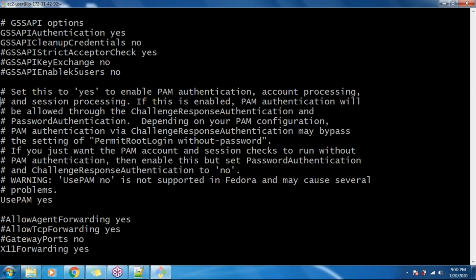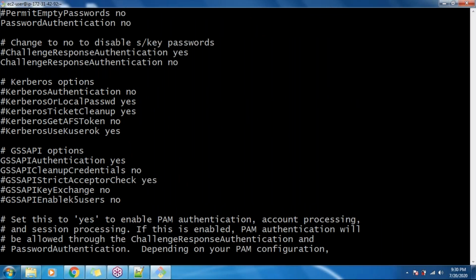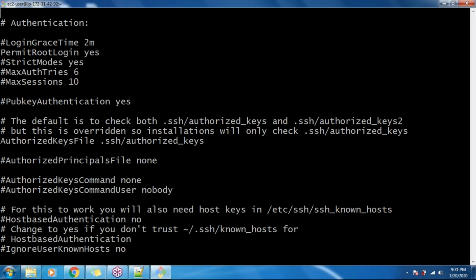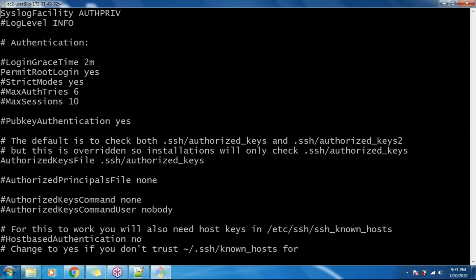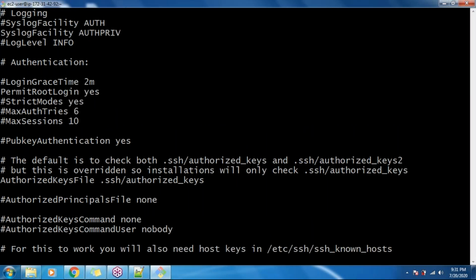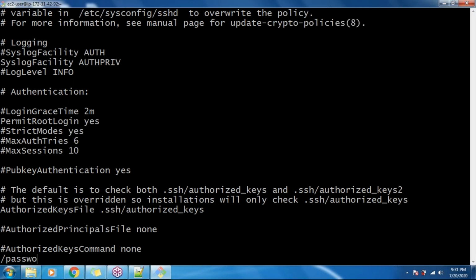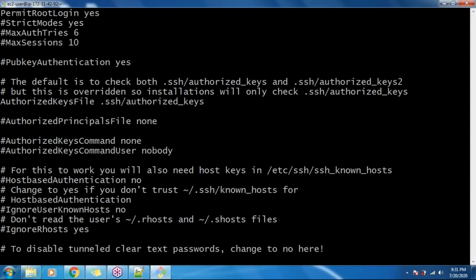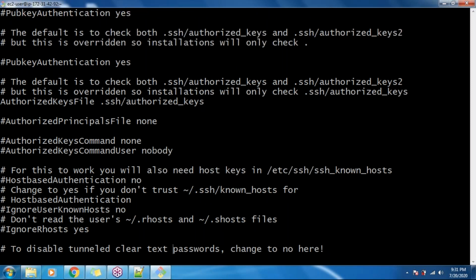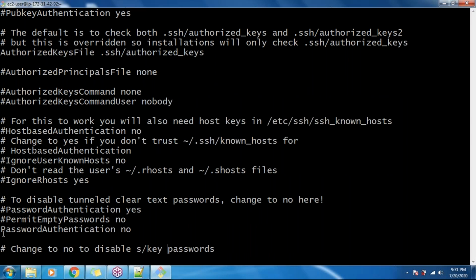Just a second, where did it go. We can search for password. Yeah, here you can see, right? Password authentication is by default mentioned as no. Because of this, guys, you cannot log in to this machine without a PEM file.